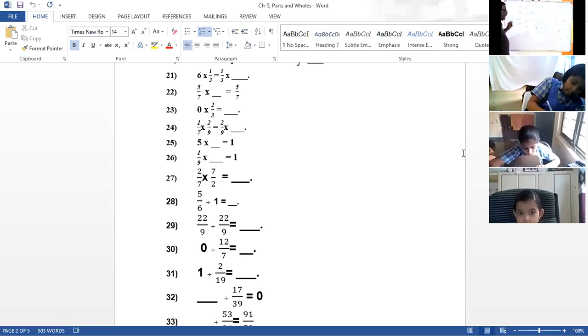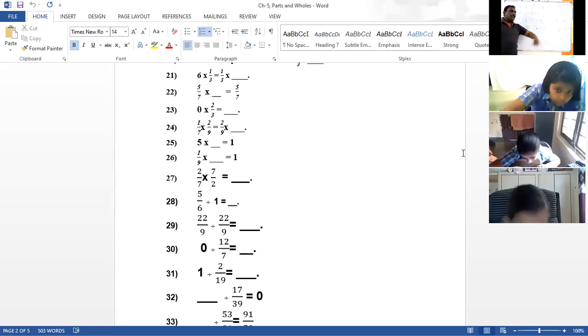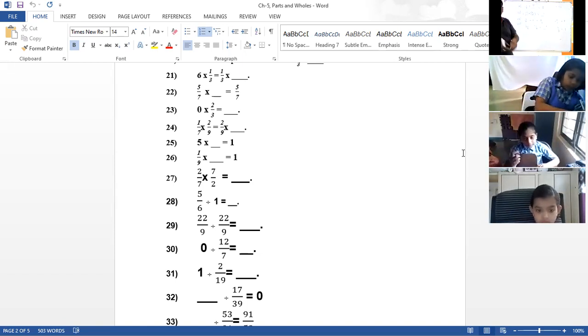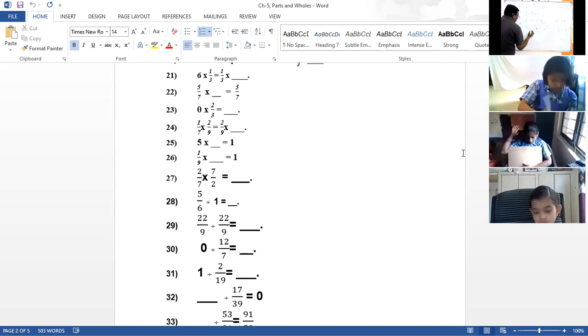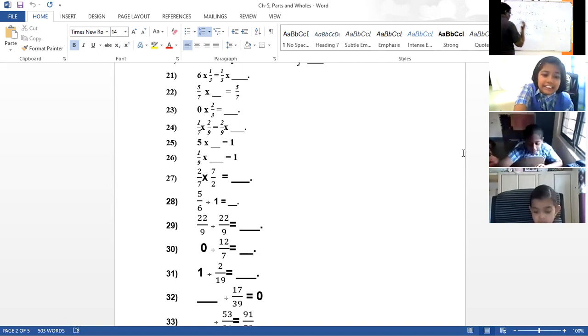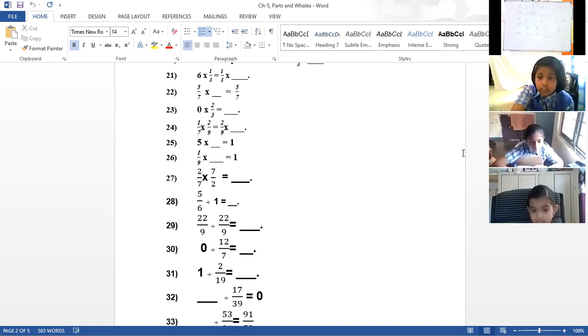You have 3 pens dividing among 3 persons, each will get 1. Same thing. And so the 30th answer is 0. 0 divided by any number is 0, that we discussed.